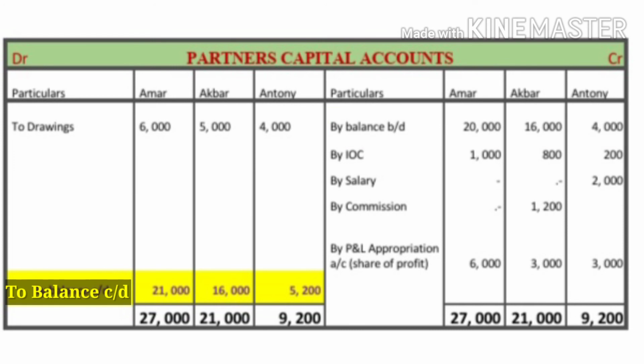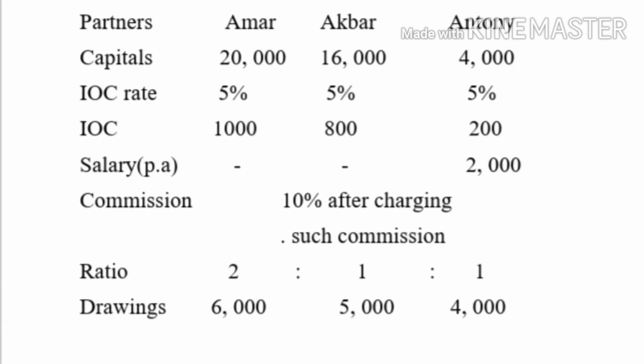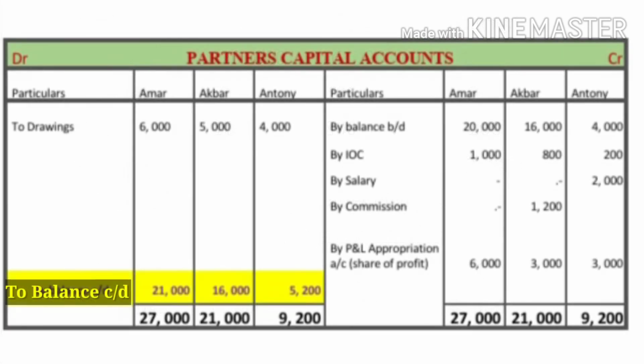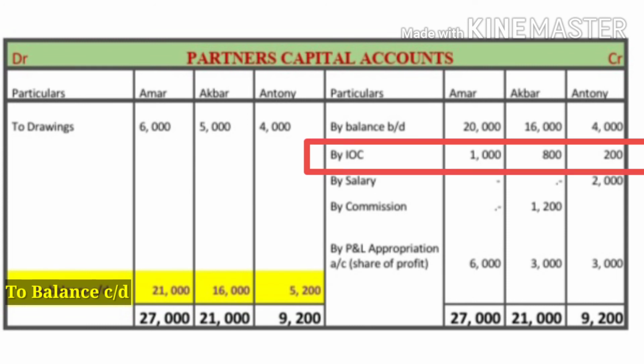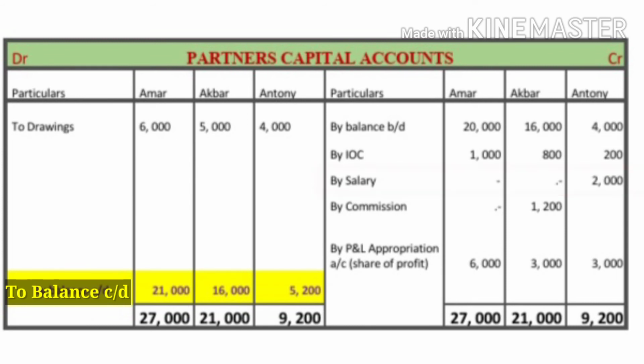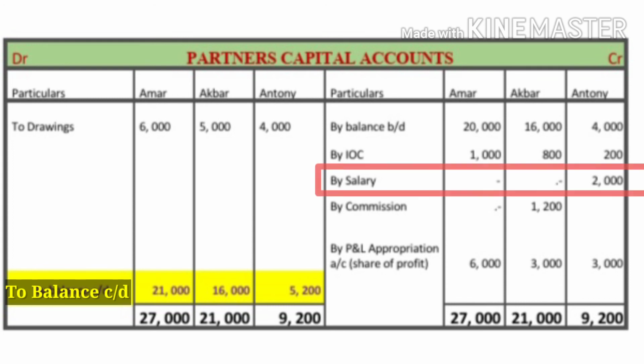And we know all the benefits of a partner are credited in the partner's capital account and all expenses or losses are debited in this partner's capital account. Here interest on capital is credited in this account. Interest on capital is 1,800 and 200. Then salary of Anthony, that is 2000, also credited.